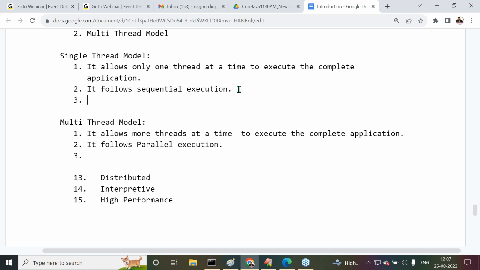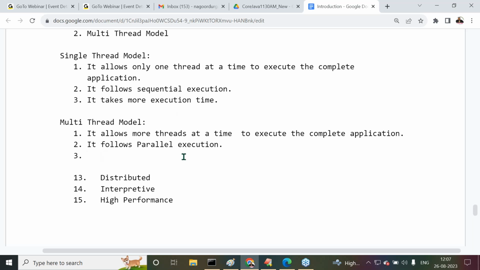When it follows sequential execution, it takes more execution time. When it follows parallel execution, it takes less execution time. Here, it takes more execution time, so it increases execution time.